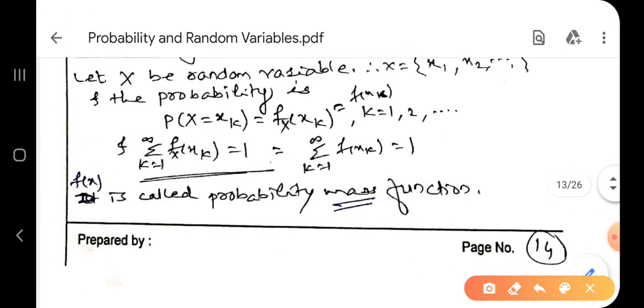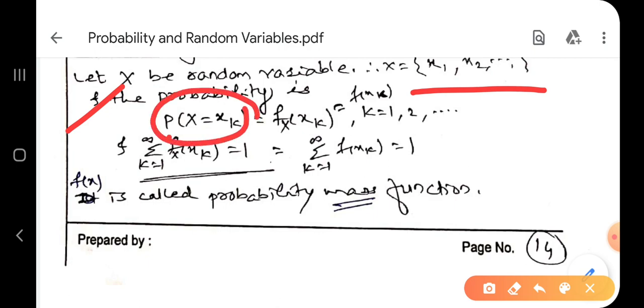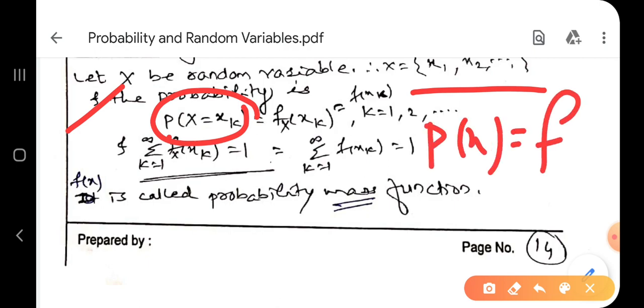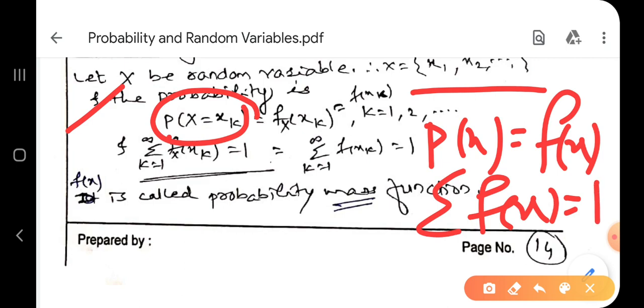No need to understand this definition because already we have understood x is the random variable, means x has x1, x2, xn dot dot dot. Then the probability P of x equal to xk means P of x is equal to f x of xk. For particular xk they have mentioned. Instead of that, just keep in your mind f of x is equal to P of x. P of x is equal to f of x and summation of f of x is 1. Then we called it as probability mass function.